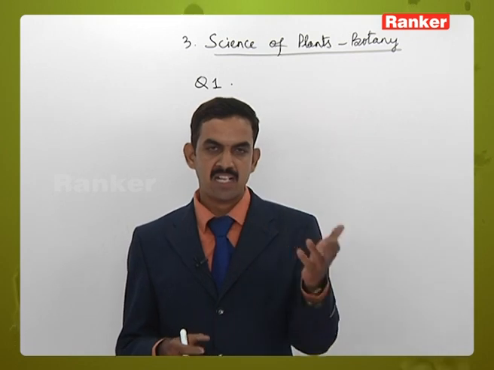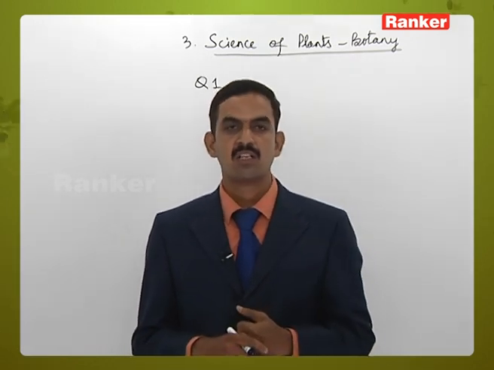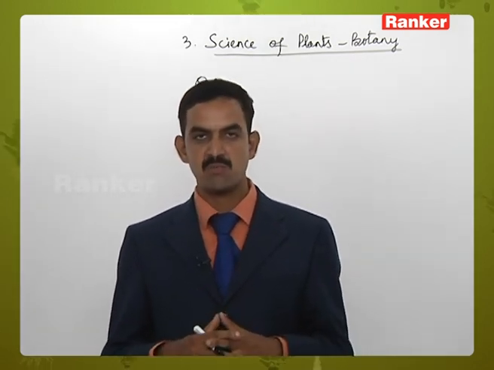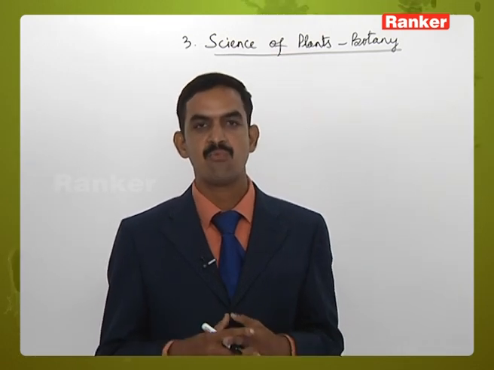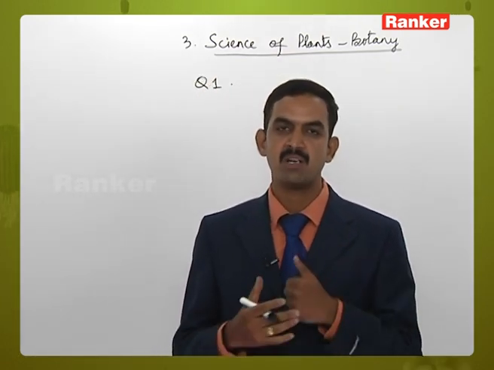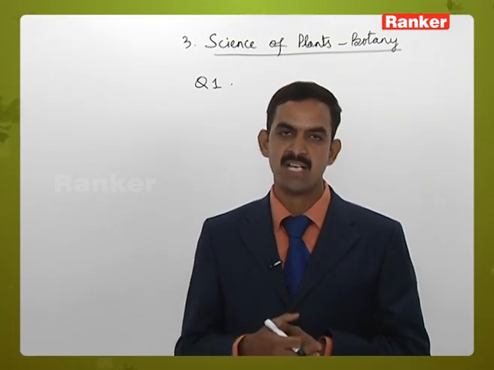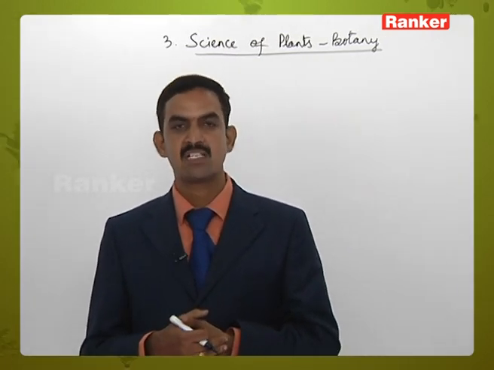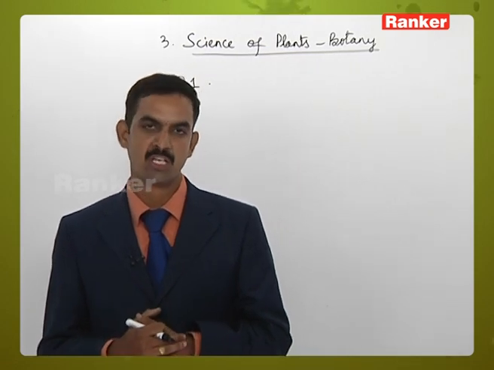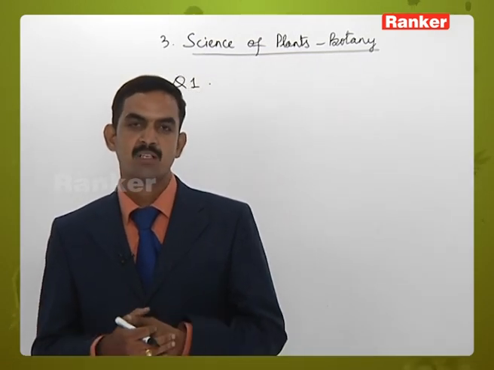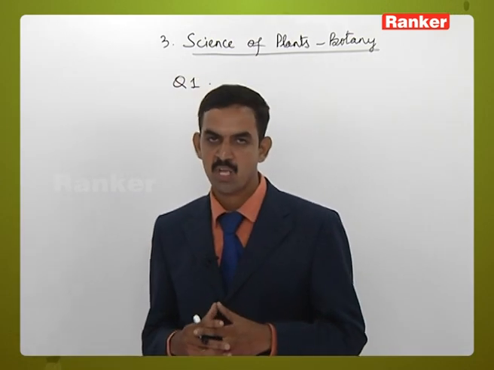Already we discussed in the earlier lesson that lichen is a symbiotic association between an algal member and a fungal member. The algal member is called the phycobiont and the fungal member is called the mycobiont. The study of lichens is called lichenology, whereas bryology is the study of bryophytes.